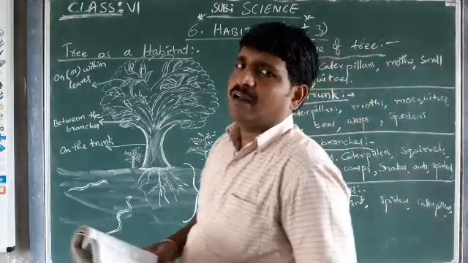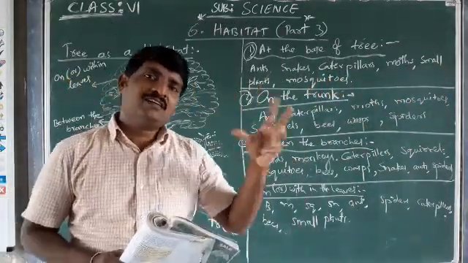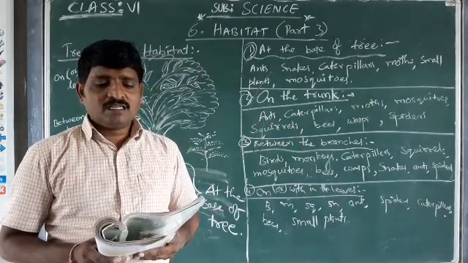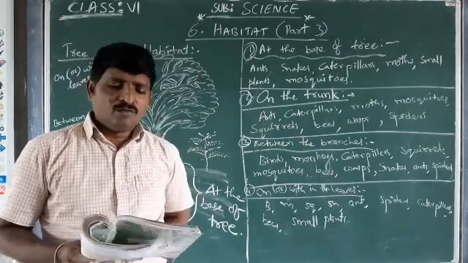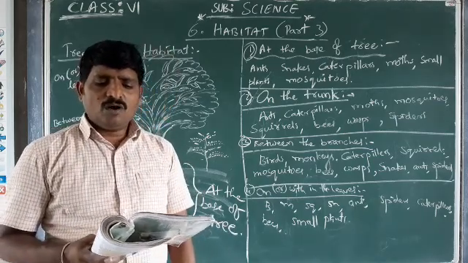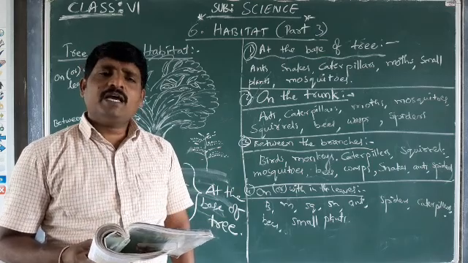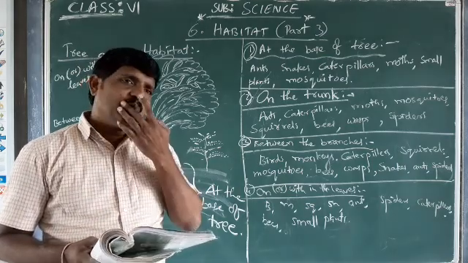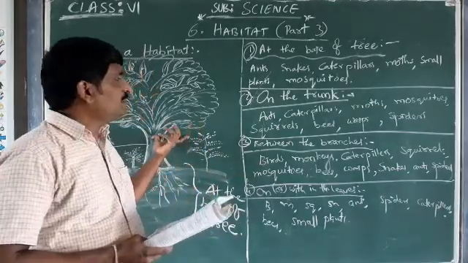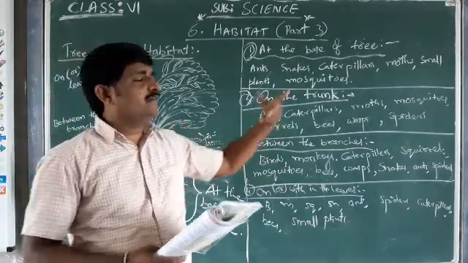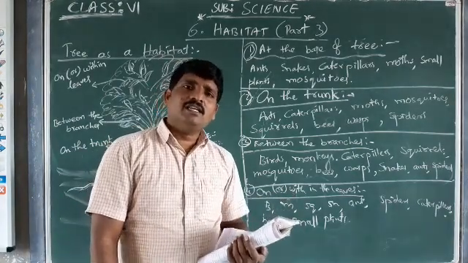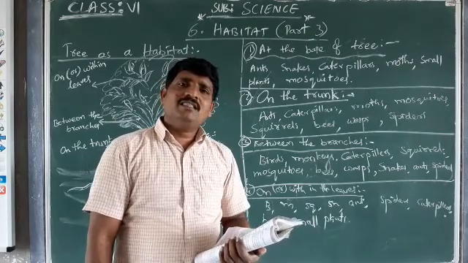Which organisms are there on the tree you are observing as a habitat? We have to discuss with the other group and answer the following questions. Do all the trees observed have the same animals? Same animals might not be, but most of them may be similar. If you are observing one tree as a habitat, and another group is observing another tree as a habitat, are all the animals on those trees the same? Mostly they will be the same.